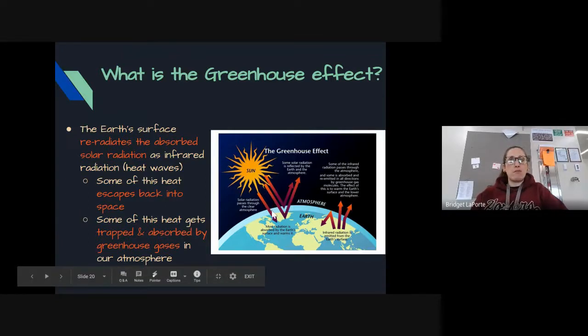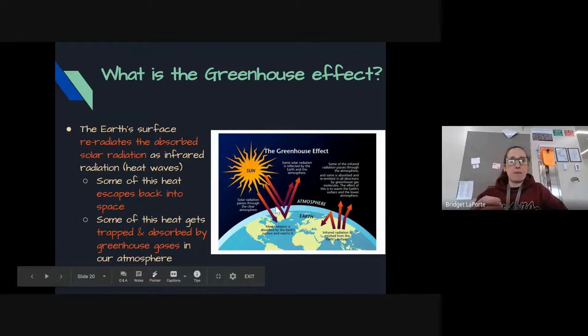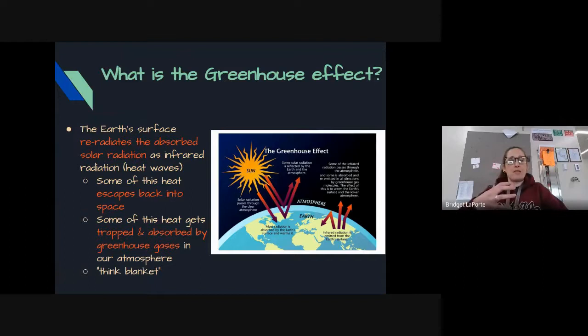That radiation, 50% of it, as Ms. Case just mentioned, makes its way to our planet, gets absorbed by the ground and other structures on the planet. And then usually at nighttime, it gets re-radiated. So it gets re-released back out from the ground and other objects and goes back up towards the atmosphere. And so what happens is different molecules in the atmosphere, different compounds, different gases, are going to either trap that heat, so bounce it back down, or sometimes some of that heat will escape and make its way back into space. And that's what you can see with these bouncing arrows, right?